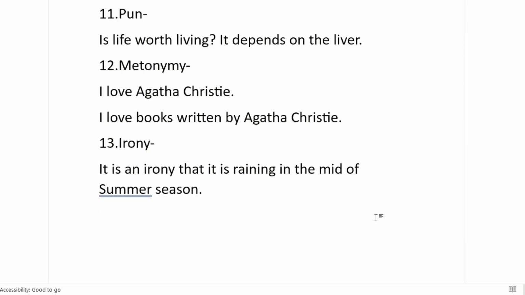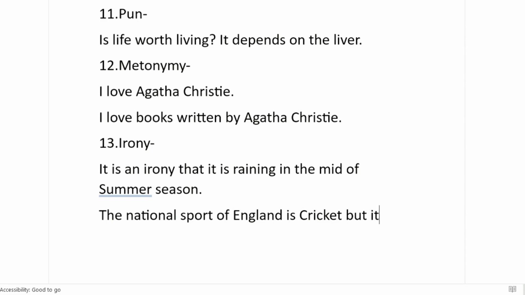For another example, the national sport of England is cricket, but it is an irony that it is played more in India. Okay, so it's an irony. Why is it an irony? Because it should have been played more in England, but it's an irony that it is played more in India. It's opposite to what the situation should have been. Okay, so this is irony.